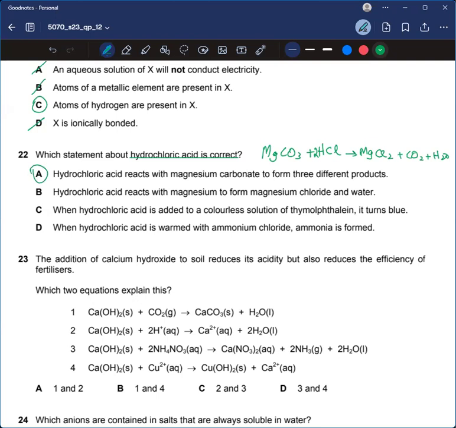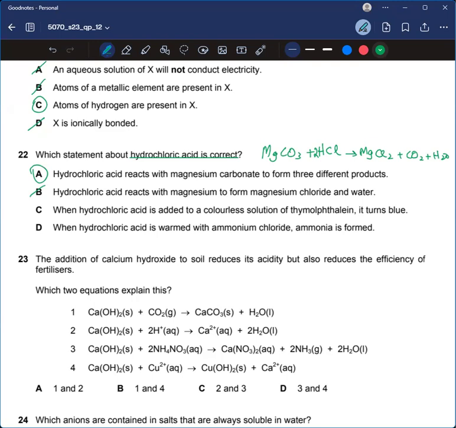And just to save time, I won't be solving these, but just for you people, I'm solving the remaining three options. Hydrochloric acid reacts with magnesium to form magnesium chloride and water. It does form magnesium chloride and water, but along with that, it forms carbon dioxide, so this is incorrect. When hydrochloric acid is added to a colorless solution of thymolphthalein, it turns blue?